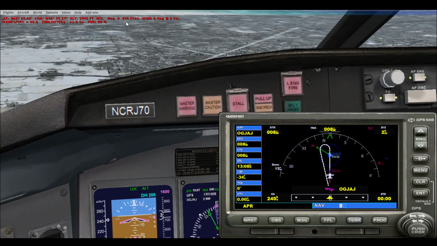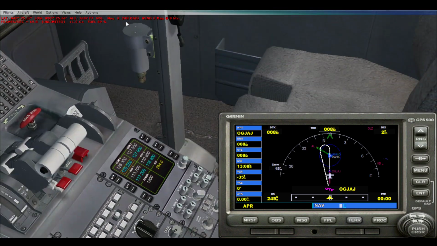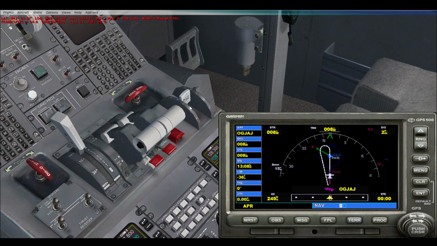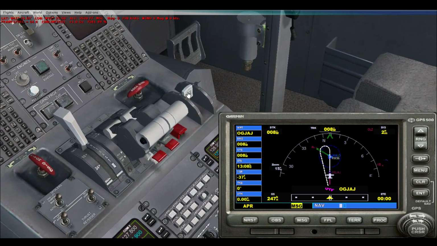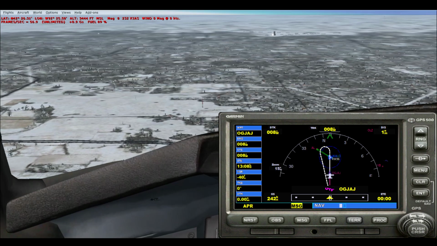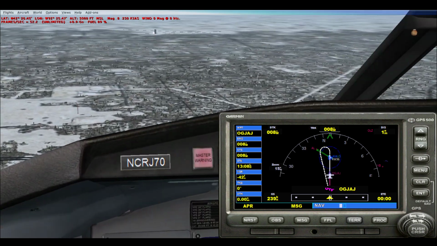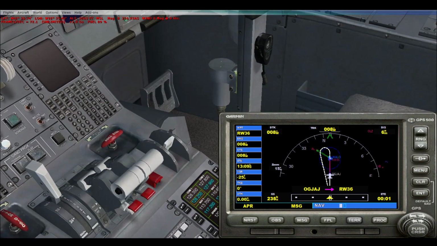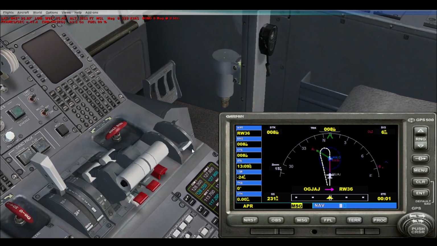That's important. Now that we are getting closer to the airport, let's lower the flaps. Lower them to about the middle, and once we get closer, we can extend them all the way. Right now we can go ahead and extend them all the way to full.